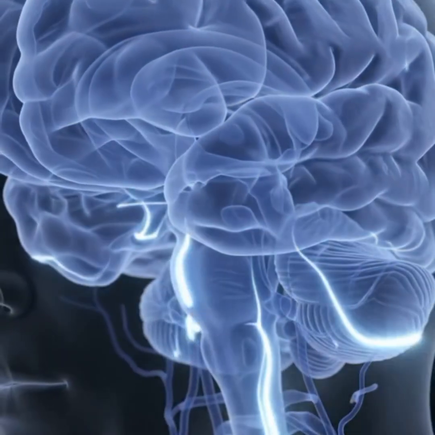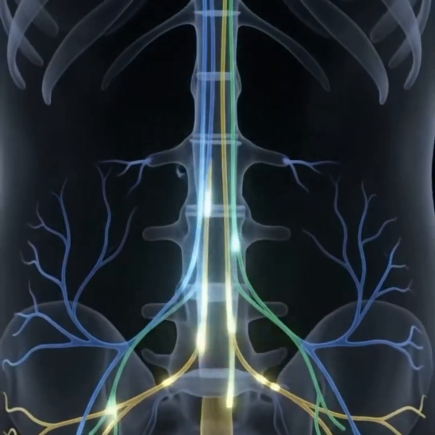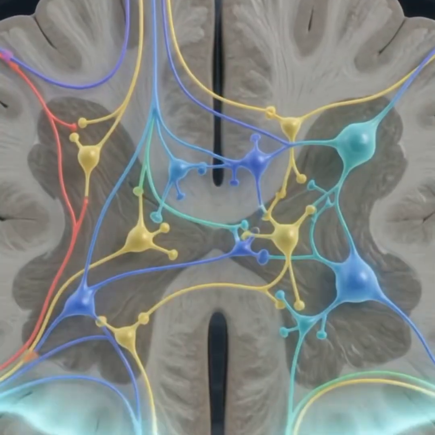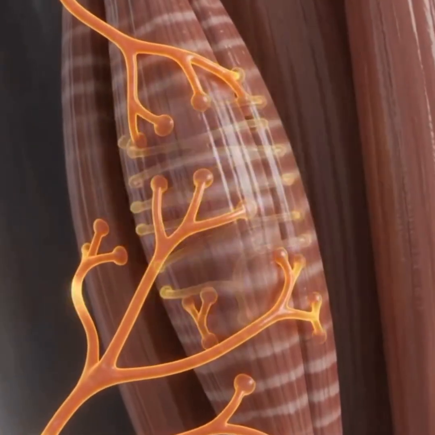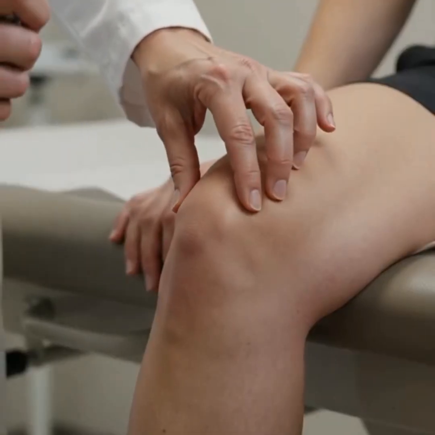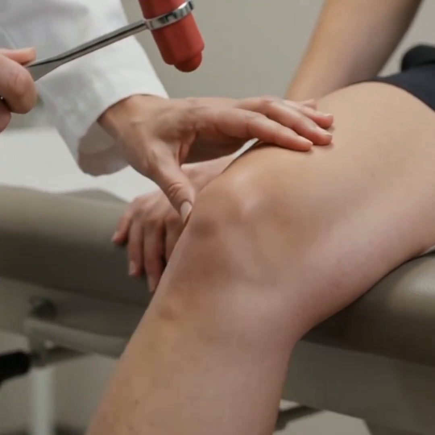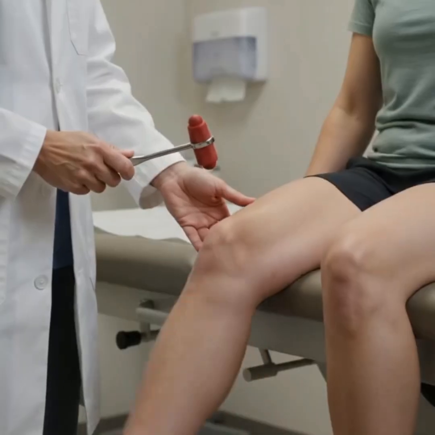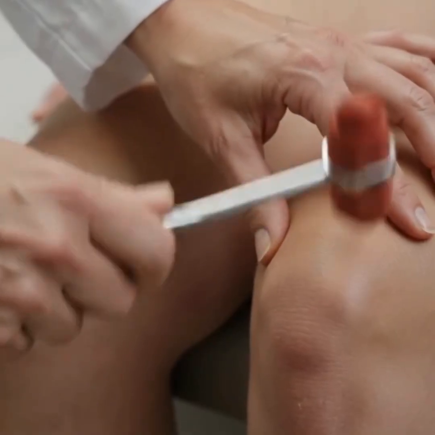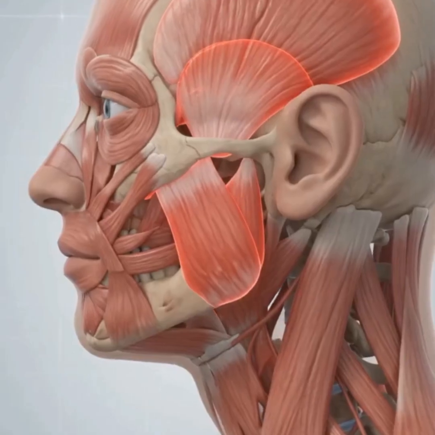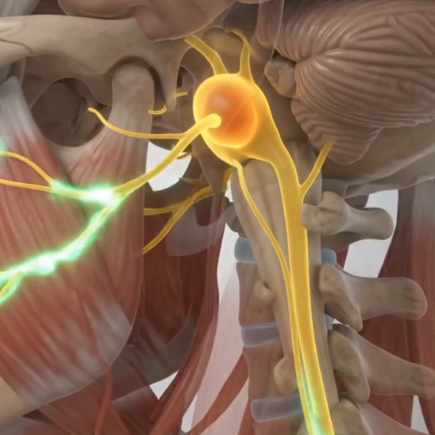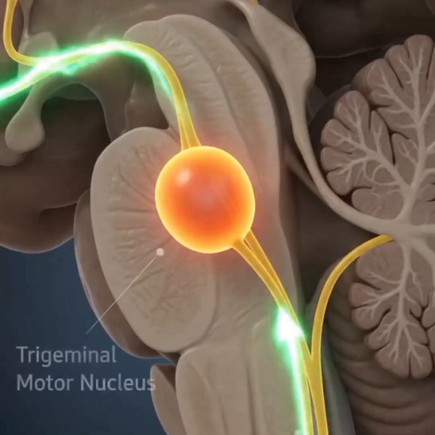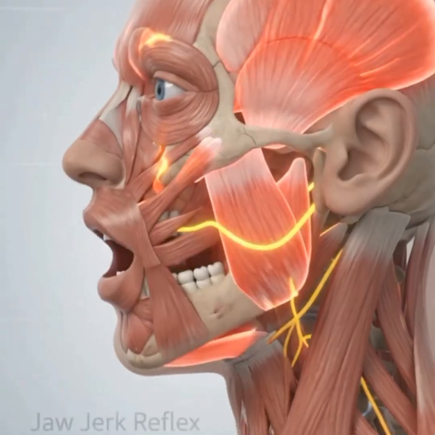Descending motor pathways modulate spinal reflex activity. Corticospinal tract neurons innervate the contractile ends of spindles. This regulates reflex responsiveness. The examiner applies a brisk strike, creating a rapid stretch. This deforms intrafusal receptors. The strike must be applied consistently. Voluntary tension can damp the contraction. Tapping the chin stretches the masseter muscle. Sensory neurons carry this impulse to the pons, synapsing directly with motor neurons, causing the jaw to jerk shut.